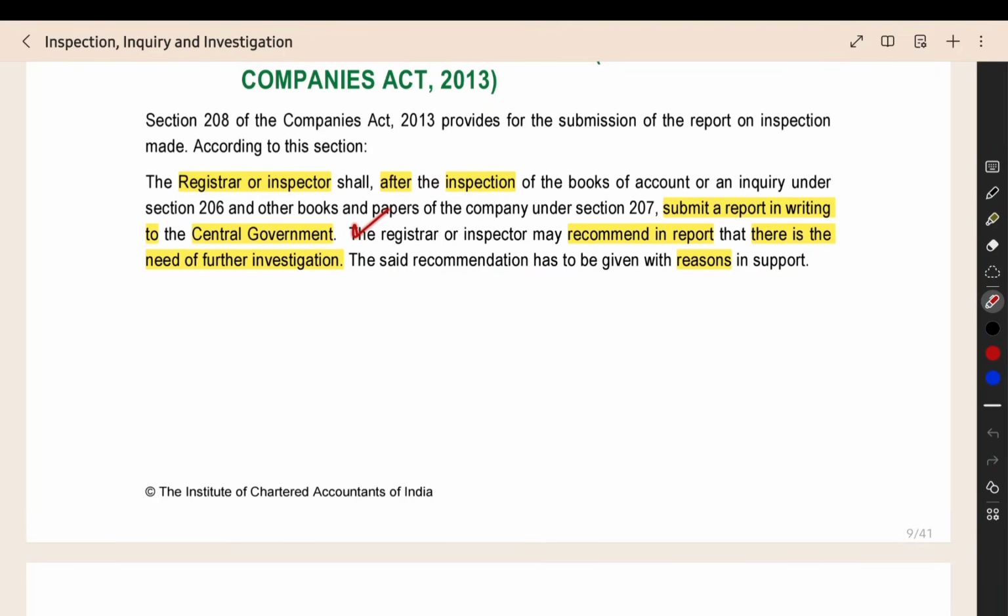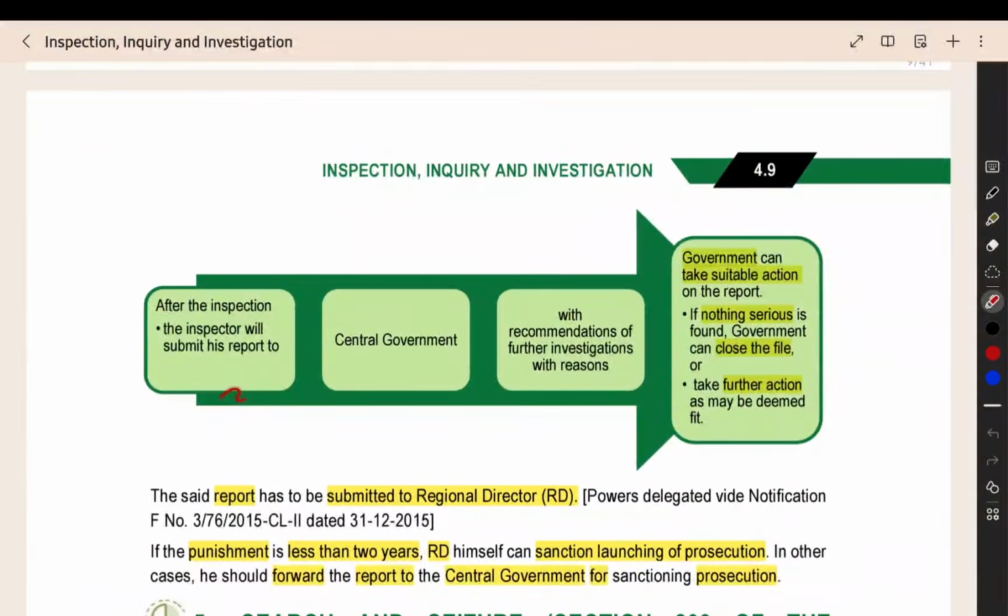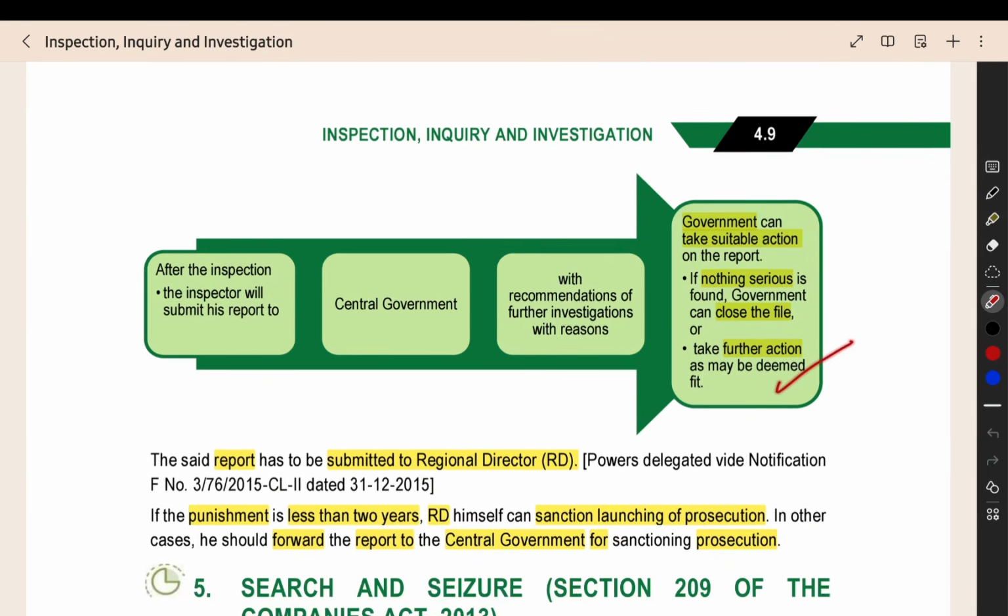It will be submitted to the central government. After reading the report, the central government will decide whether any further action is needed or we can drop the matter. It is not a serious thing. The inspector or ROC will submit the report to the central government. They will also give the recommendation whether we have to carry out the investigation further, whether we have to do an additional investigation. That will be given as a recommendation by the ROC or inspector to the government. After that, the government will read the report and take action. If nothing is serious, they will drop the case. They will close the file. Otherwise, if it is a serious problem, they will take further action.